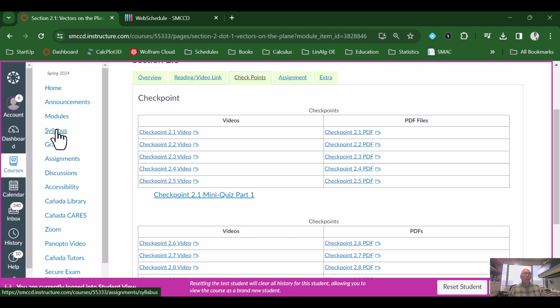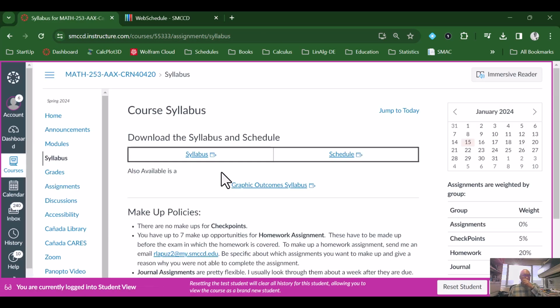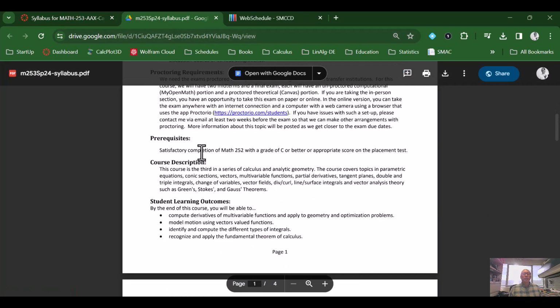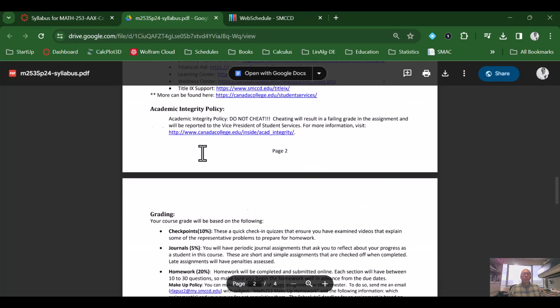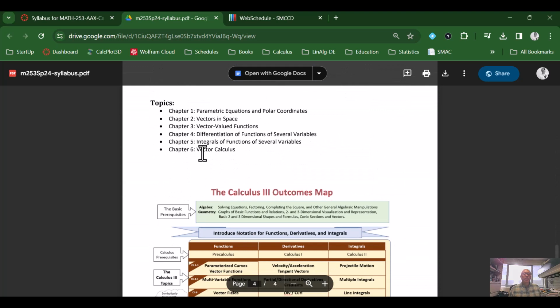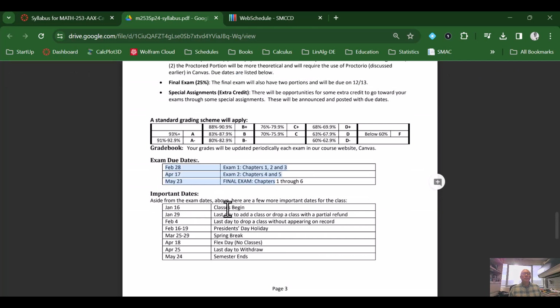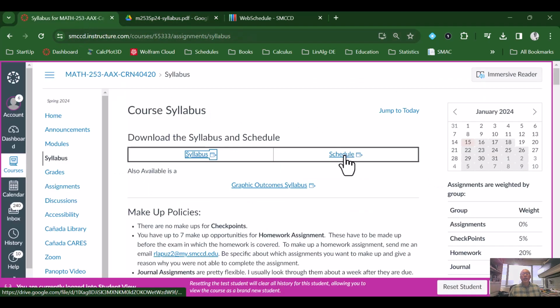All right. So our syllabus and the schedule can be downloaded here in the syllabus page. If you click on syllabus, you'll see our syllabus that can be downloaded for your records, and that has all the information that we need. Okay. We have some important due dates here, but you can also get the due dates from the actual schedule.